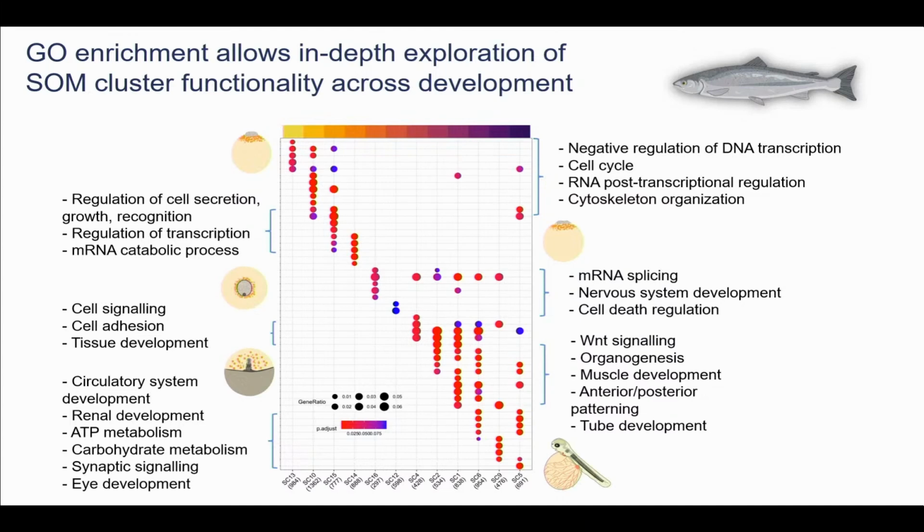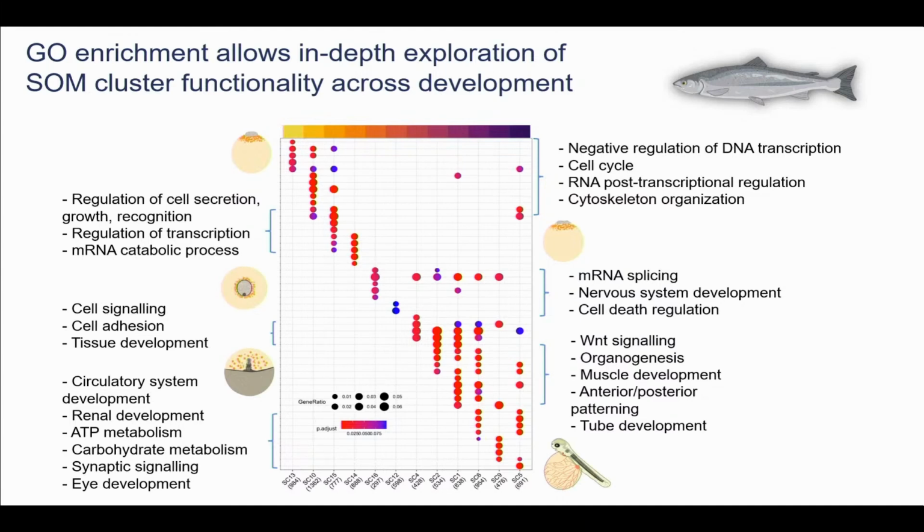Also cell death regulation. And further down, we start getting highly enriched terms for cell signaling, cell adhesion, and tissue development. And all of these things are how the cells regulate things like migration, regulating how much they are adhered to each other to be able to move and form the different layers of the embryo, as well as tissue development, which again makes sense for gastrulation. And further on, as we advance into segmentation, we get things like WNT signaling, organogenesis, muscle development, anterior-posterior patterning.